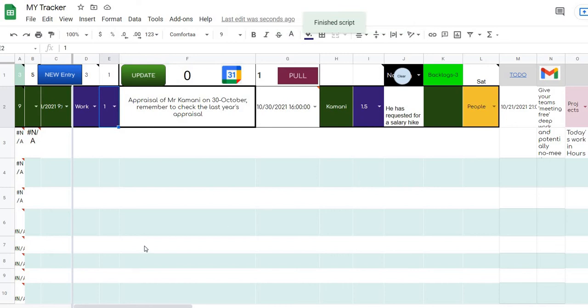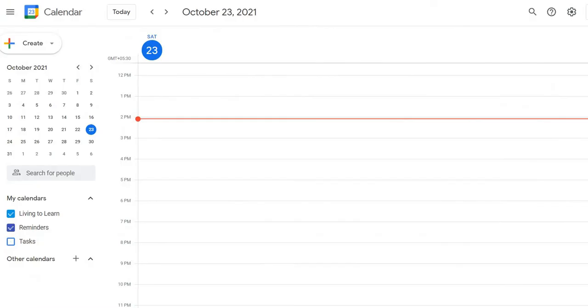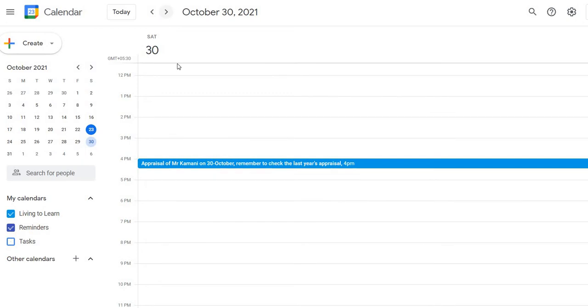Okay, now let's see if it has been added to the calendar or not. Okay, so now we are seeing today's calendar. I will just click on next. I will come to 30th October and see at 4 p.m. it is showing this. So exactly it is adding whatever comments I had written, okay, to the calendar here.